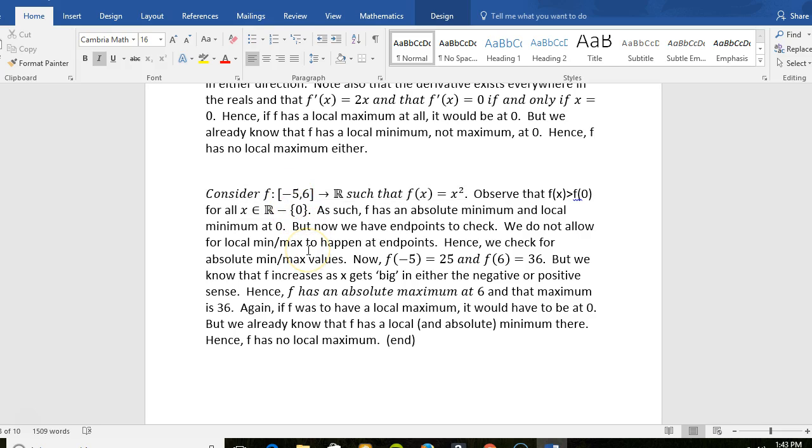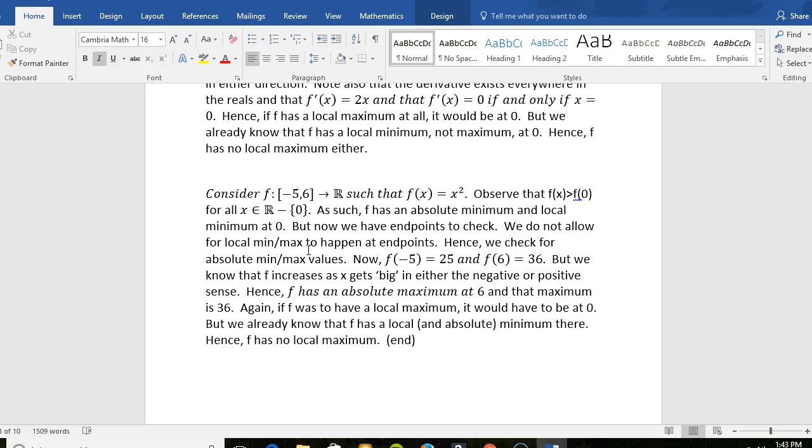Now there's still not going to be a local max, but there will be an absolute max. And guys, give me permission to do something. Back in the old days, some people call absolute max a global max. I may have a slip of the tongue and refer to absolute maximum as global maximum and absolute minimum as global minimum.